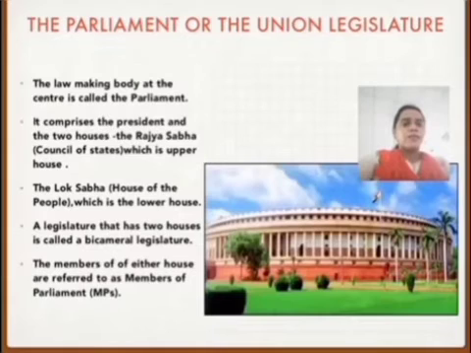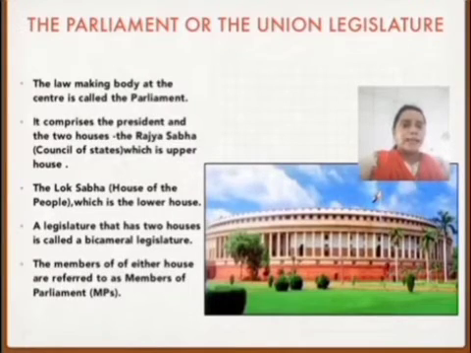Now we will understand what is parliament. The law-making body of the center is called parliament. So the central government which is making the law is called parliament. It is the main function of the parliament to make the law.